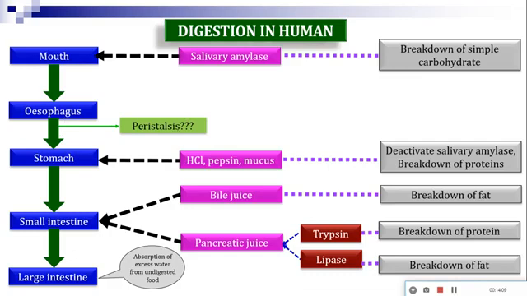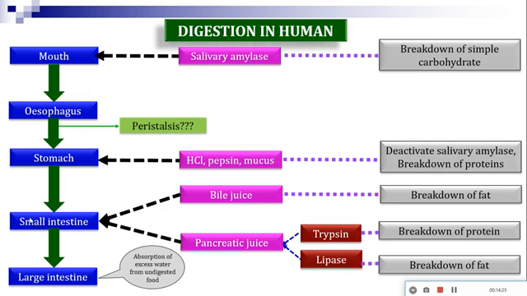That means contraction and expansion of the wall of the esophagus. Then the stomach, the third part of the digestive system. The wall of the stomach secretes HCl, which deactivates or neutralizes the salivary amylase so that other enzymes can smoothly react on the food. Besides that, pepsin and mucus are also secreted by the wall, which break down the protein part.